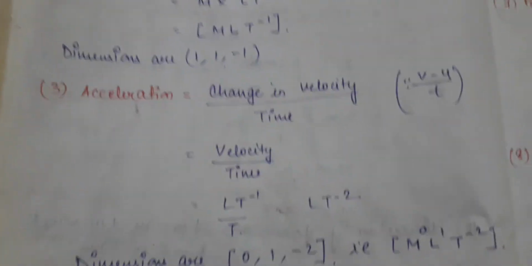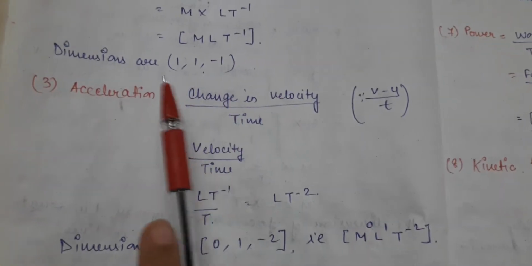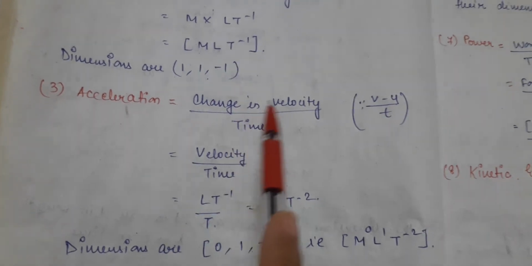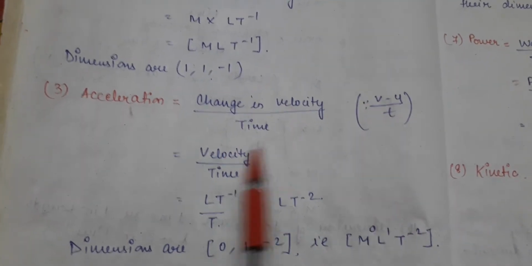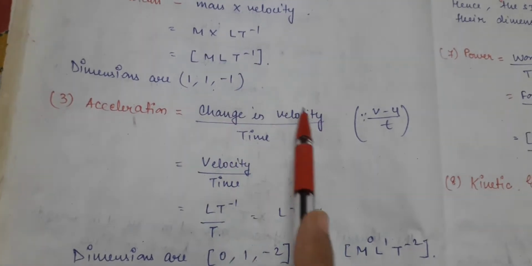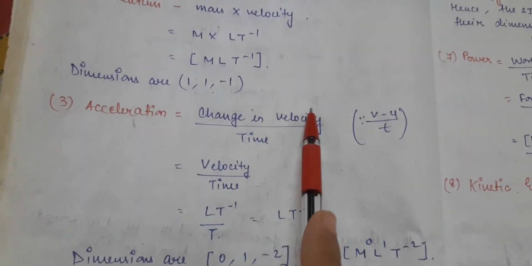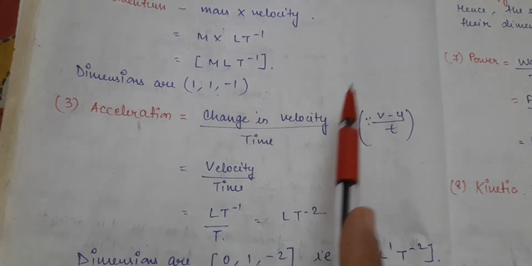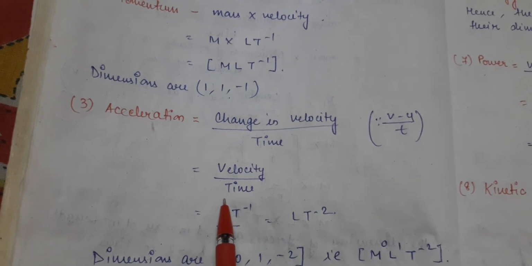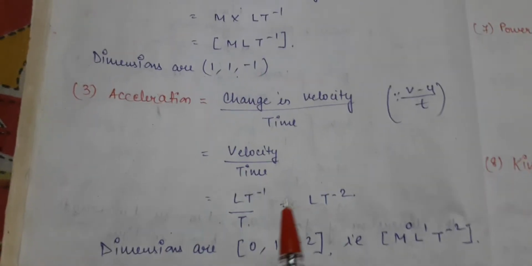Next question, that is acceleration. We all know that. What is the formula of acceleration? Change in velocity upon time taken, so v minus u upon t. Whatever the formula or value of change in velocity, lastly we will get a result in terms of velocity only, so I have to write the dimension of velocity upon dimension of time. What is the dimension of velocity?